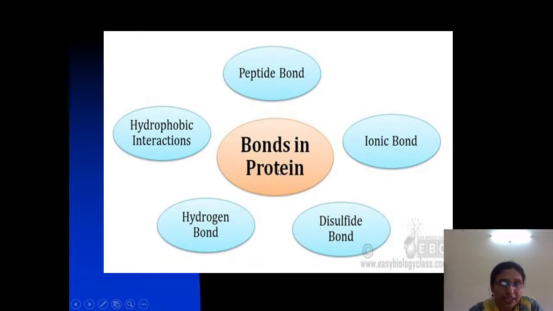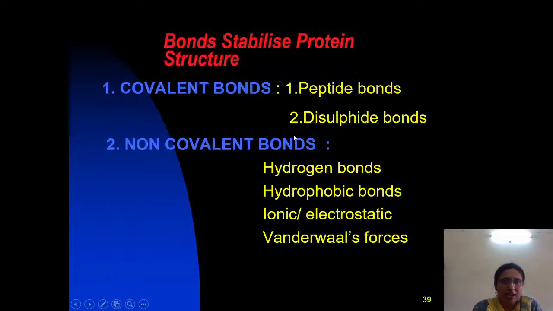How the amino acids in the primary structure and the folding of the secondary, tertiary and quaternary structures are maintained and stabilized is by various bonds. The bonds responsible for the structure of the protein are the peptide bond, ionic bond, disulfide bond, hydrogen bonds, and hydrophobic interactions. The bonds which stabilize the protein structure are divided, based on their strength, into covalent bonds and non-covalent bonds. Covalent bonds are the strong bonds.